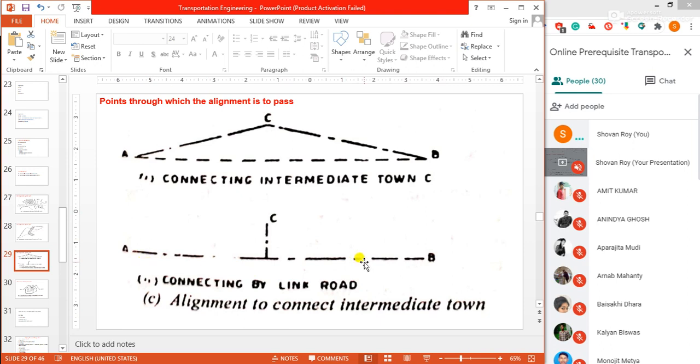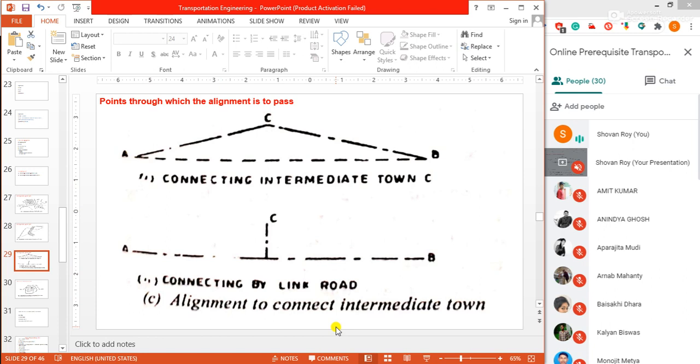And in between these two intermediate stations we have one important place, that is Shaktigarh, suppose Bardhaman. We can connect it with a link road to our main road, our straight line, our shortest line. This is called connecting by link road. This is called connecting intermediate town, and these are the examples of points through which the alignment is to pass and alignment to connect intermediate town.